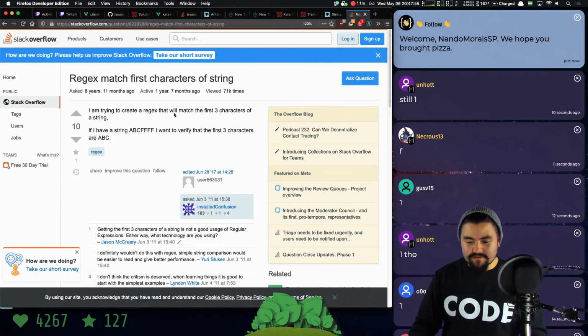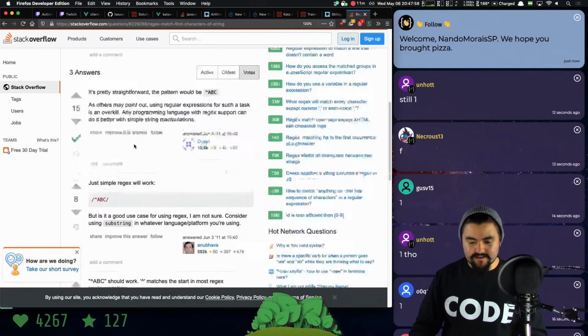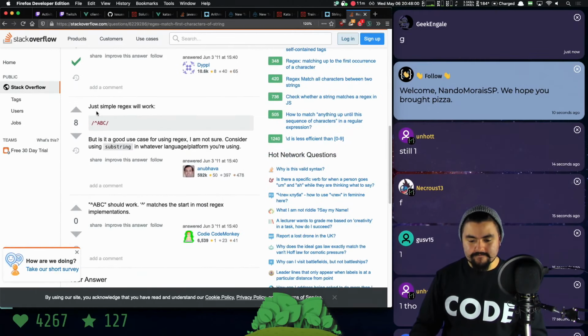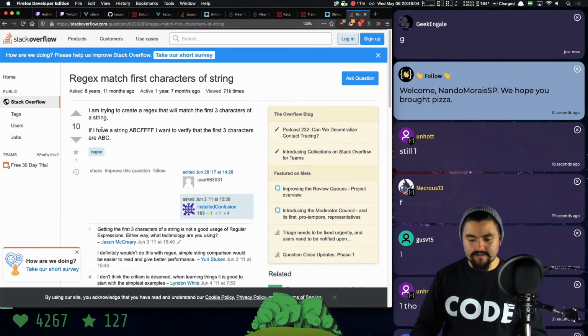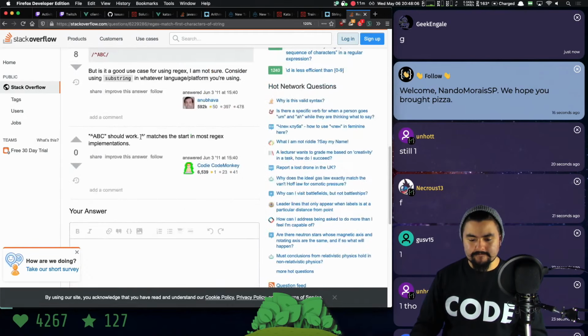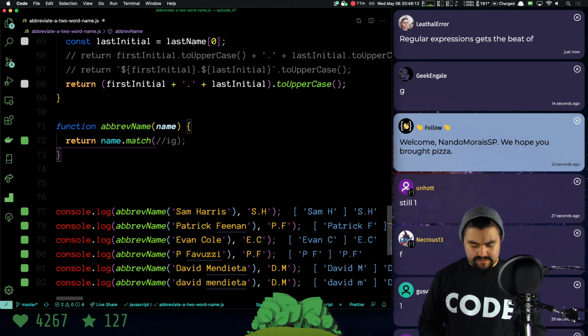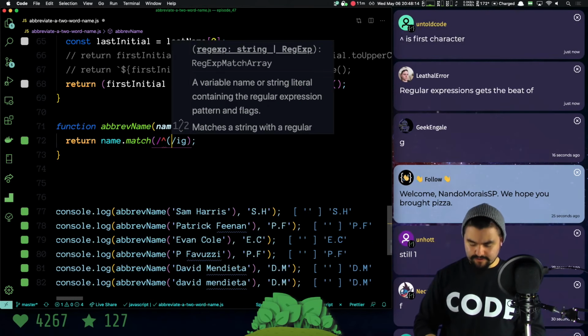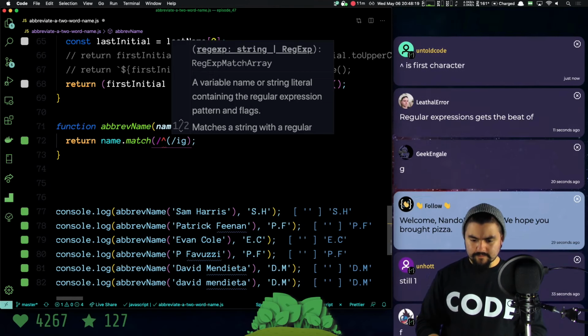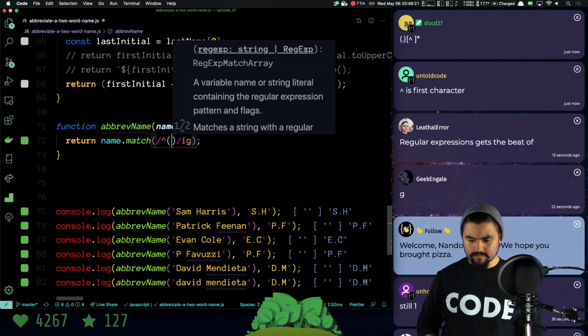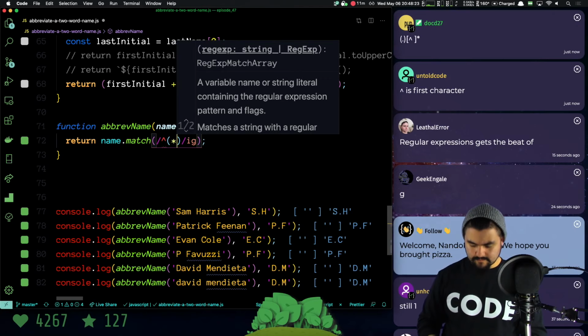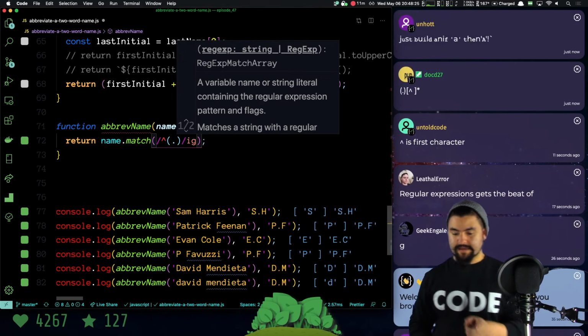I'm trying to create a regex that will match the first 3 characters of a string. Just a simple regex will work. Okay, so could I say it starts with... hey, look at that.